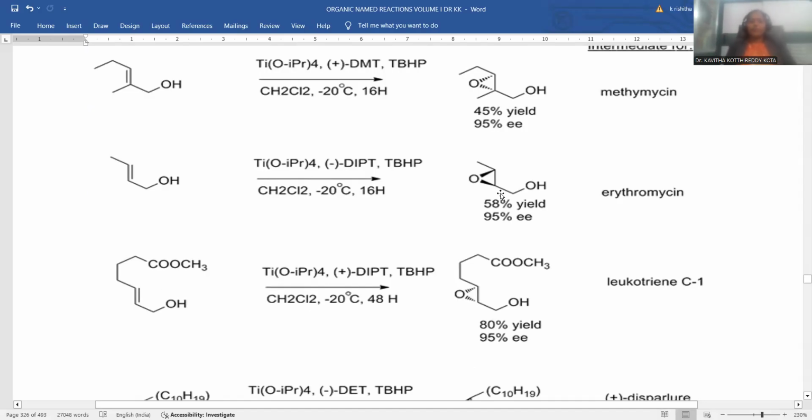So erythromycin, threomycin, everything will be there. These are kinds of antibiotics. Another one you noticed here is a kind of epoxide, leukotriene C1. So it is also a commercially available medicine. These many established medical compounds are generated starting with Sharpless asymmetric epoxidation.